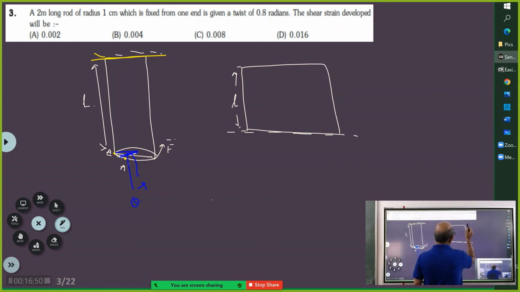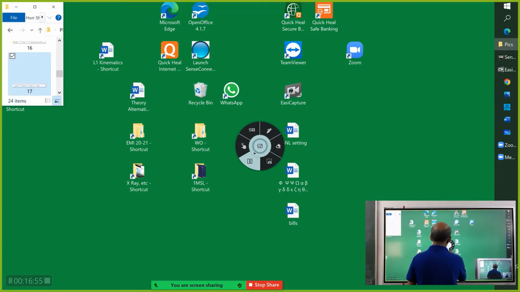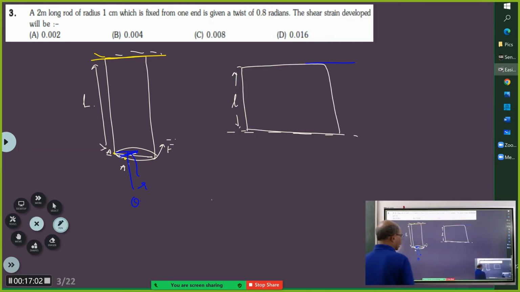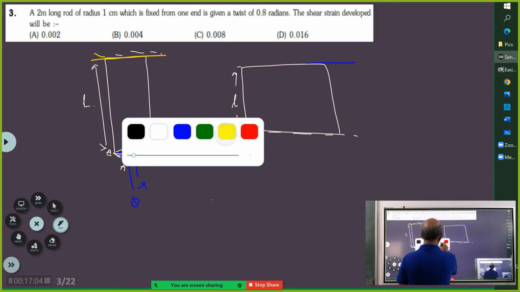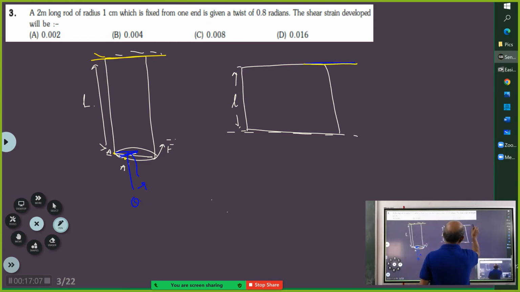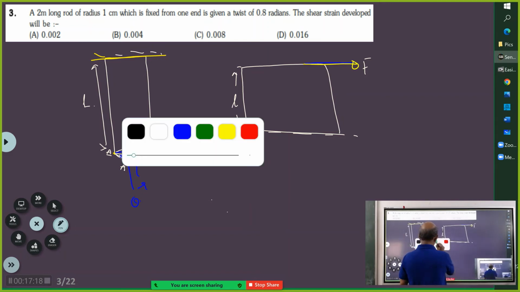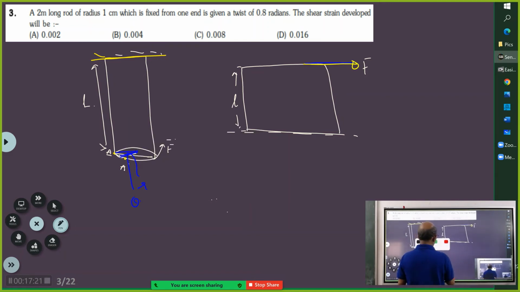And now you have applied a force which is tangential to the surface, correct? I hope you remember this. Then what happened? This body is now deformed. I hope you remember this diagram, and in the book it is given.